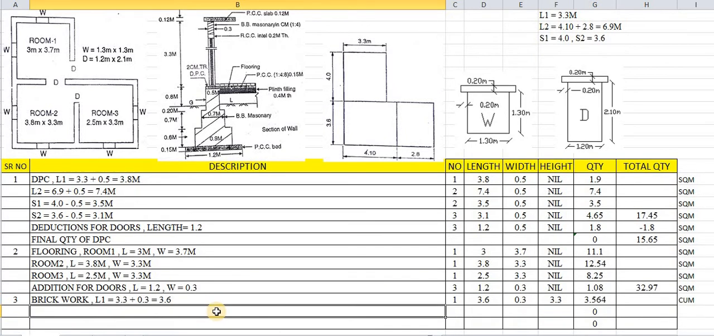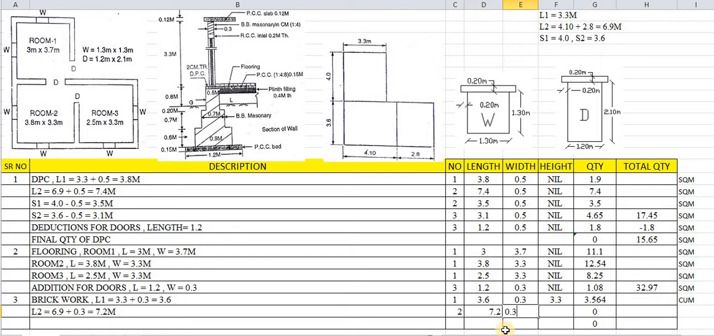In the same way, we'll find out the quantity of L2 also. Here we have taken L2 as 6.9, which is the distance for L2. What is the width of this section? The width of this section is 0.3. So 6.9 plus 0.3 comes to 7.2. L2 is two numbers, and its length is 7.2.